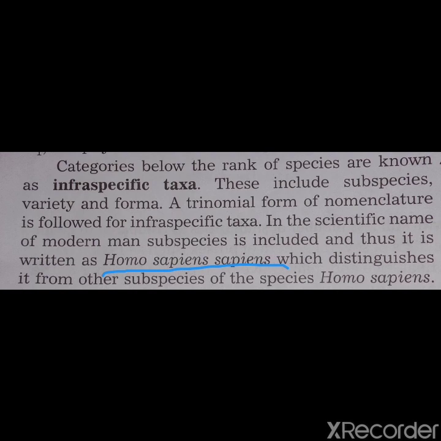So in Homo sapiens sapiens, Homo is the genus, sapiens is the species, but what about the other sapiens? It is the subspecies. Clear, children? It distinguishes modern man from other subspecies of the species Homo sapiens.